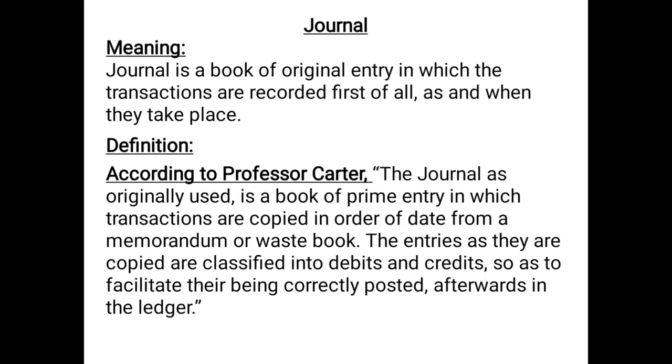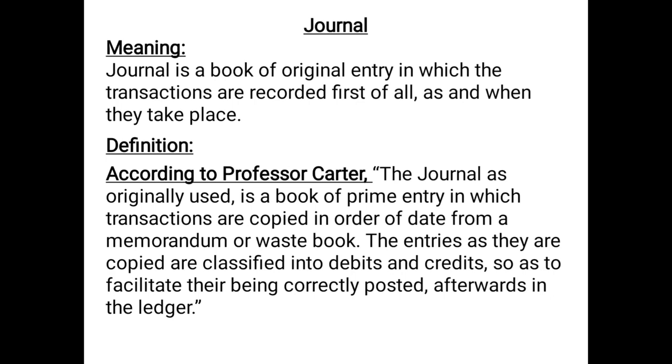As you can read here, journal is a book of original entry in which the transactions are recorded first of all as and when they take place. So if you remember the meaning of accounting which we have done, that accounting is the art of recording, classifying, summarizing, analyzing and interpreting financial transactions, and we have also done the accounting cycle. So if you remember, the very first step in accounting process is to record the transactions in a chronological or date-wise order. That means as and when the transactions are occurring, on the very same date, they are recorded in a serial order.